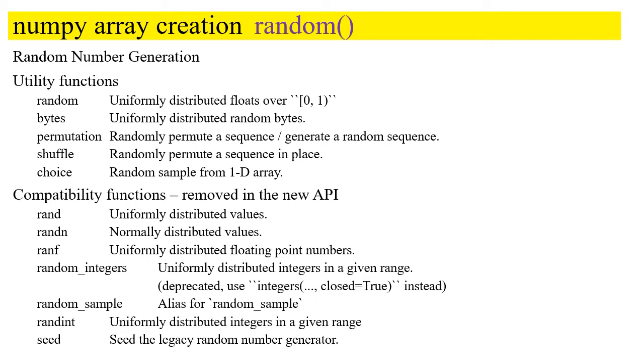Normal distribution means something like a Gaussian distribution. So please note this difference. We will explain definitely random, which is included in our syllabus, and we will explain one normal distribution as well, say randn. I ask you to try others if time permits.